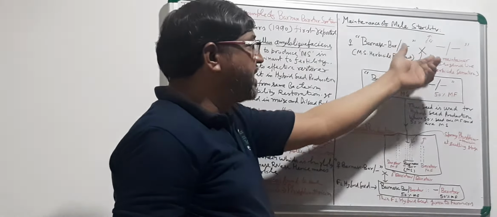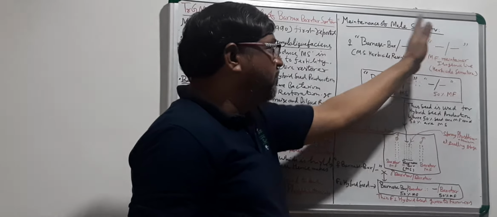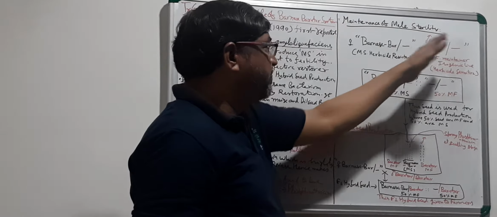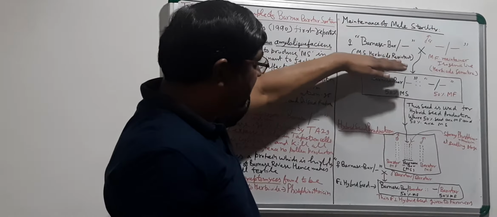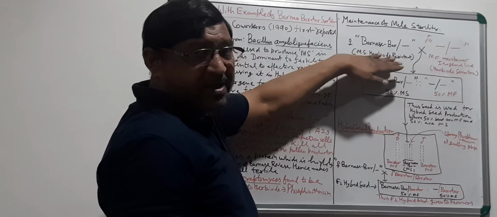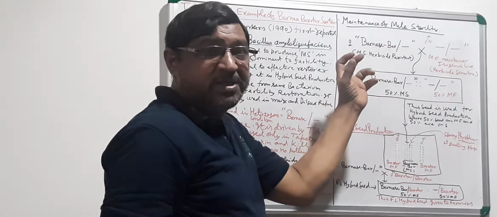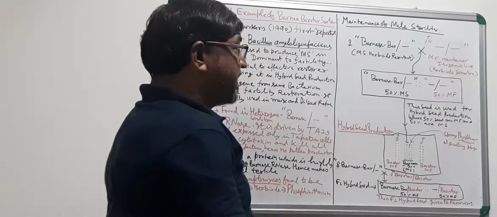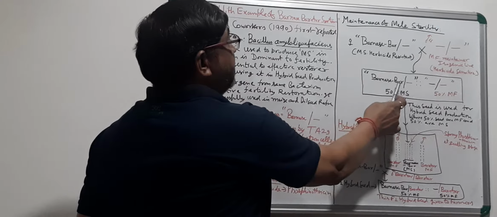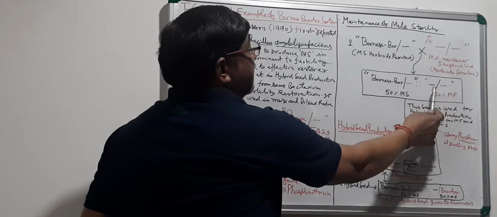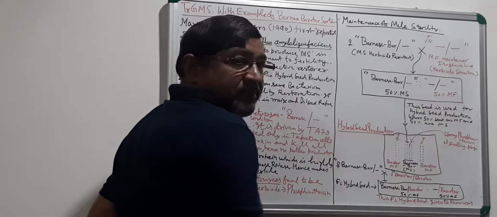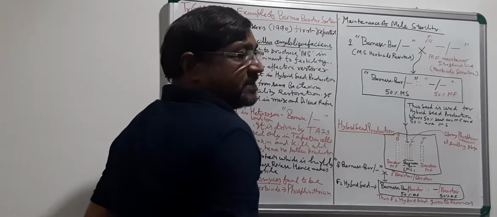So after pollinating this by the maintainer, you are going to harvest the seed from this. But whatever seed you are harvesting, 50% of the plants will be Barnase-bar and 50% will be normal, having the normal alleles.